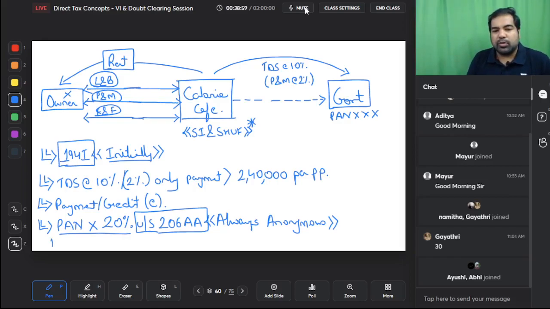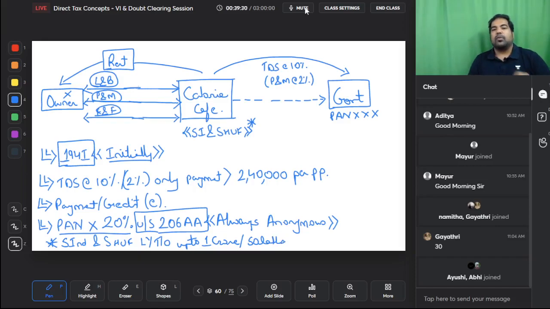What is a small individual, small HUF? Those whose last year's turnover is up to a certain limit. If the last year's turnover is up to 1 crore in business, or up to 50 lakhs in profession, then you're a small individual, small HUF, and this does not apply to you. So small individual and HUF are those people whose turnover last year was up to 1 crore in business or up to 50 lakhs in case of profession.